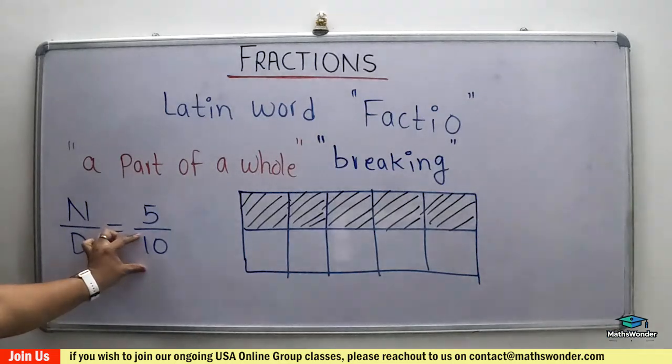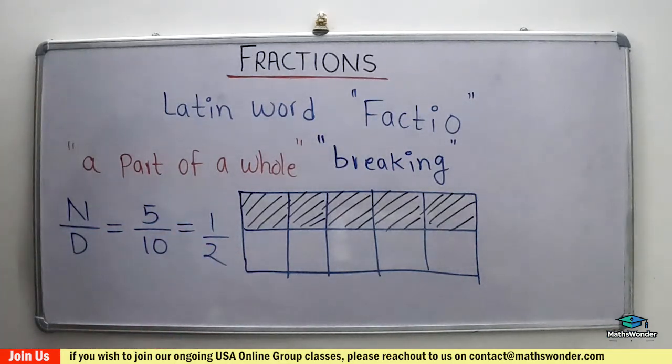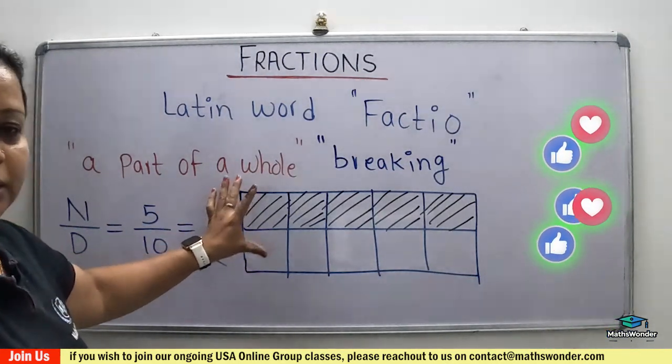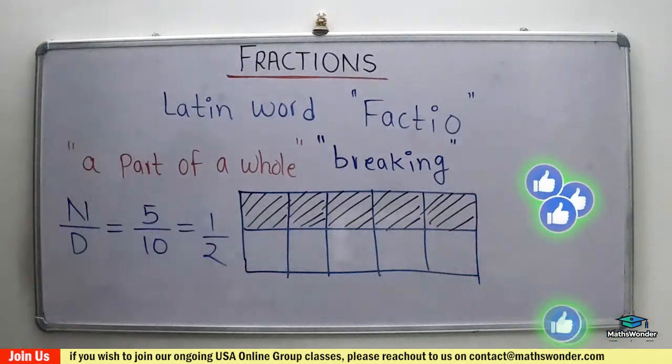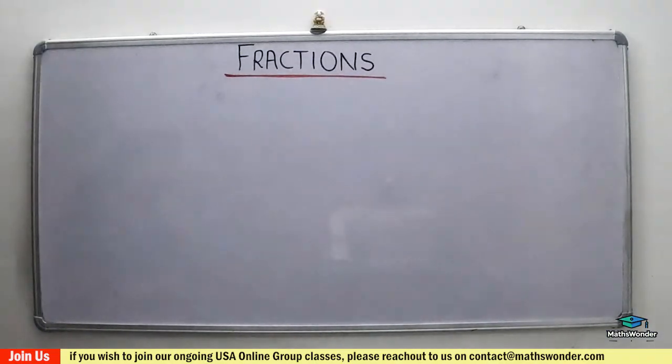The part is 5 and the whole is 10. When you simplify 5 over 10, you get 1 over 2. That means each sibling gets one part of the whole. No distribution would be fair if the parts are unequal, so each sibling should get one out of two equal parts. This is the concept.